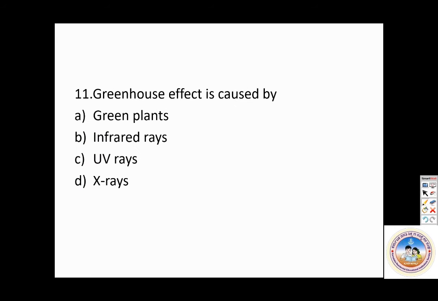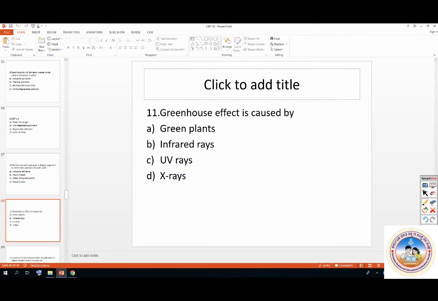Next, greenhouse effect is caused by. So, greenhouse effect is caused by. Please answer. Please answer.